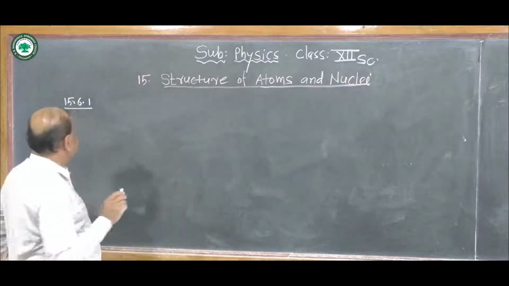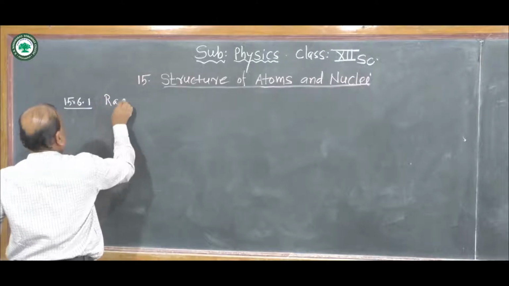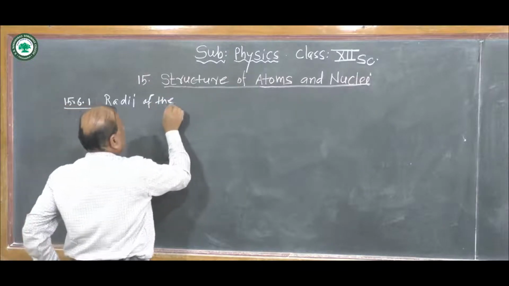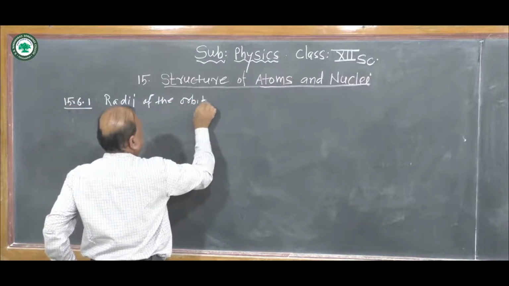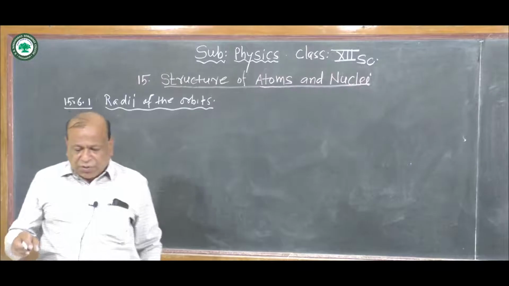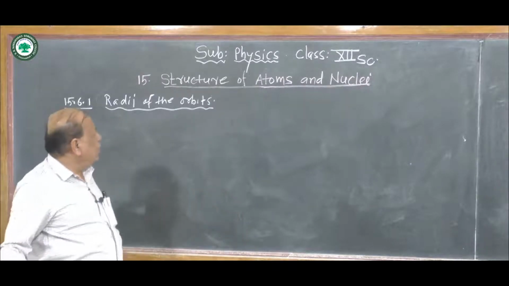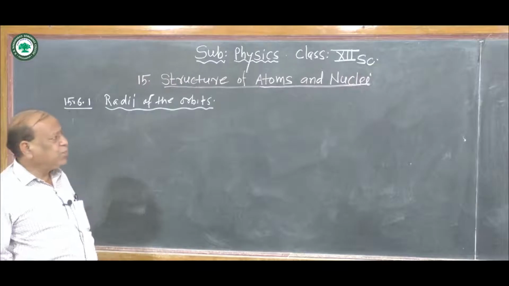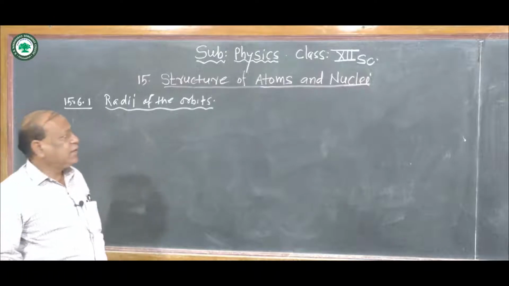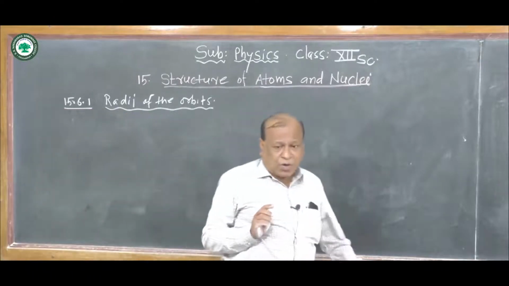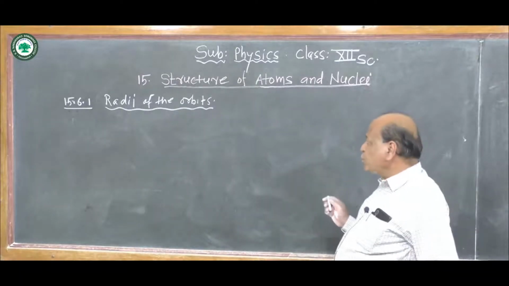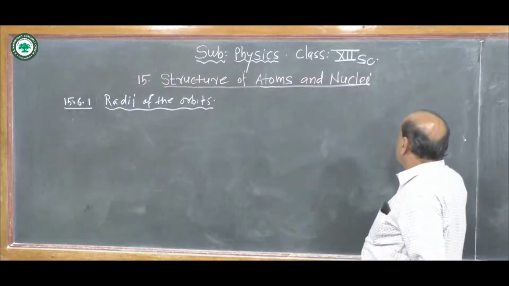Radii of the orbits, which means here we have to find the radius of the orbit. We obtain this expression for the radius of Bohr's orbit, or the radii of different orbits, with the help of the three postulates we already studied.